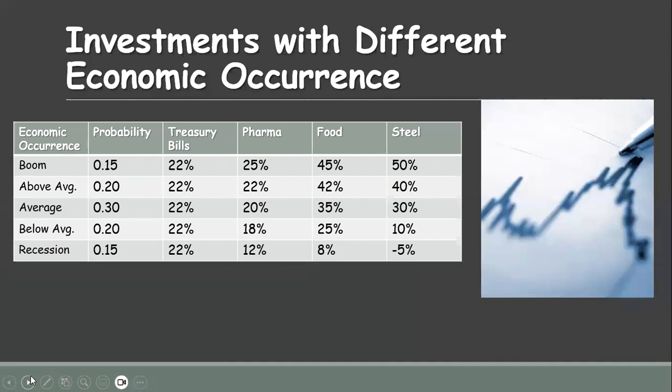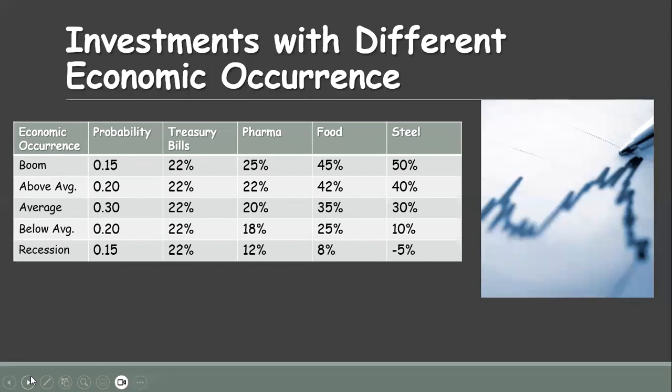Thereafter, here we have the different economic occurrences: boom, above average, average, below average, and recession. Probability for boom is equal to 15%, above average probability equals 20%, average probability is equal to 30%, below average probability is 20%, and recession probability is 15%.